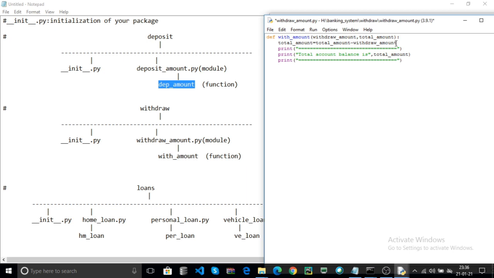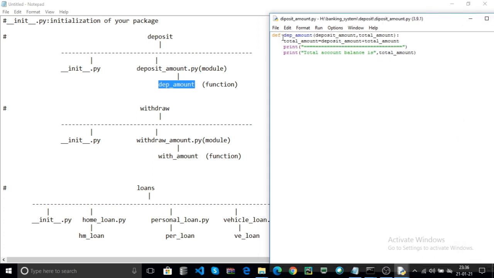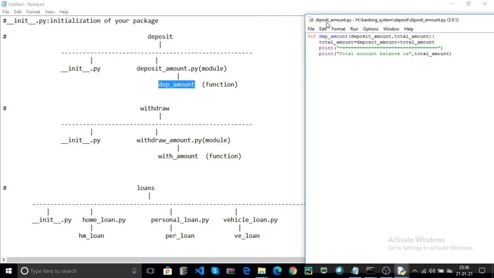Here this is the withdraw amount logic. Now click on Ctrl S. Now come to the loans package. Here are 3 Python modules: home loan, personal loan and vehicle loan.